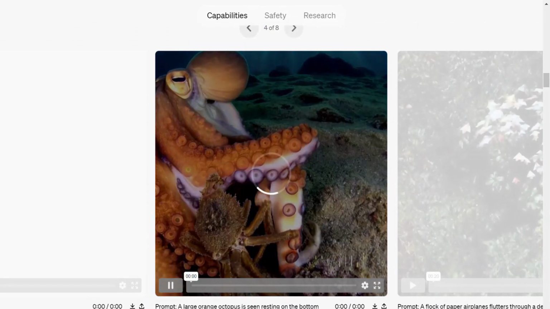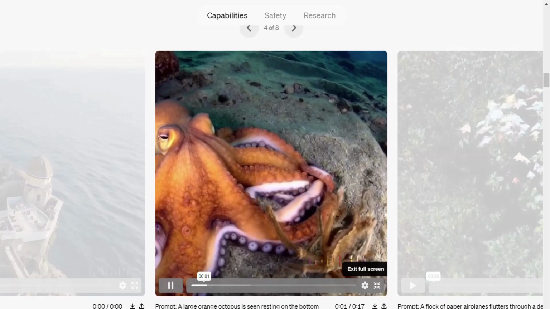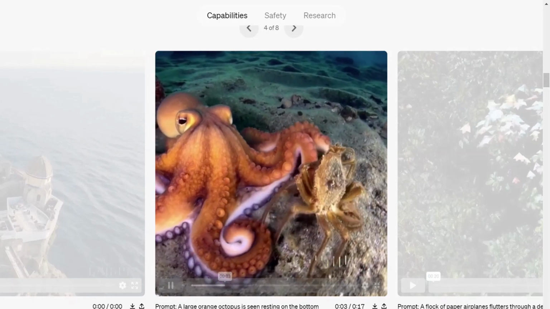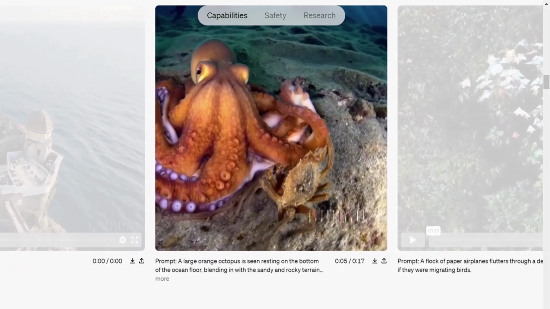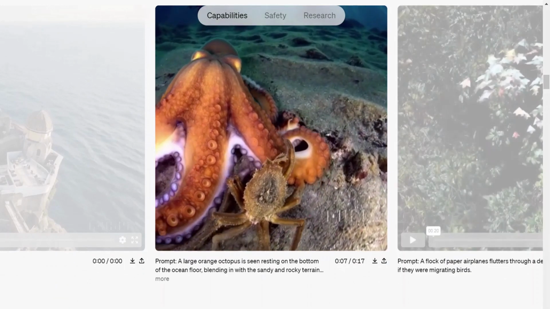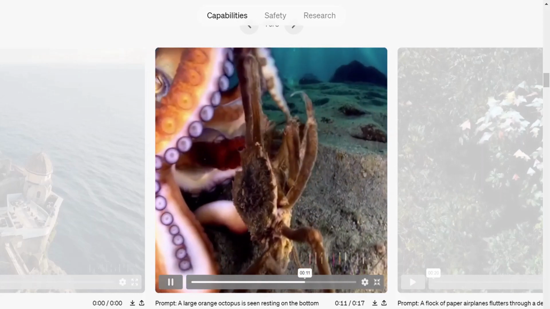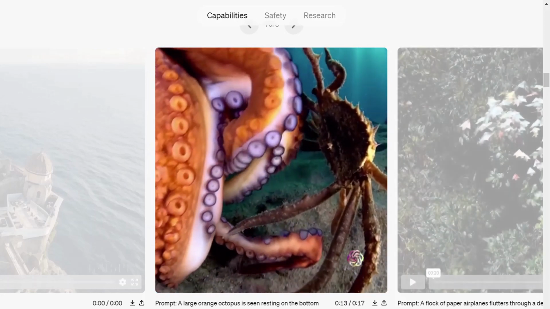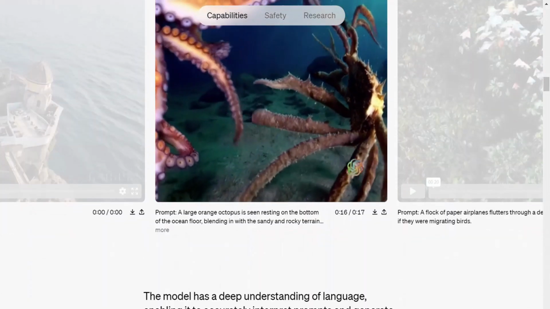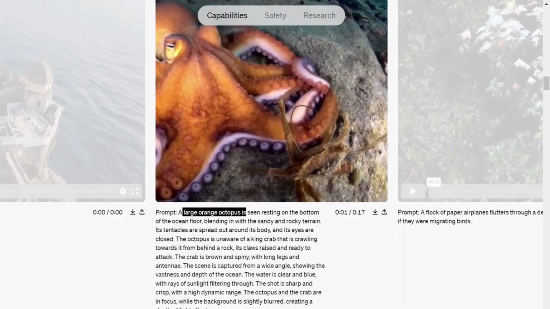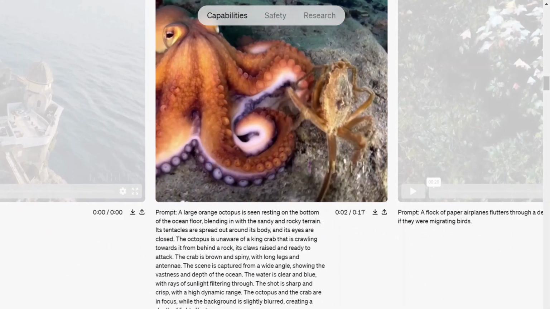I wanted to show you one more video which is generated by Sora, is this one. Look at this video. Just observe this image. If you look at this video, there is a large orange octopus which is seen at the bottom of the ocean, and a big crab is chasing this octopus. You can also see the sun rays reflecting in the bottom of this ocean, the rocks around, blue crystal clear water.